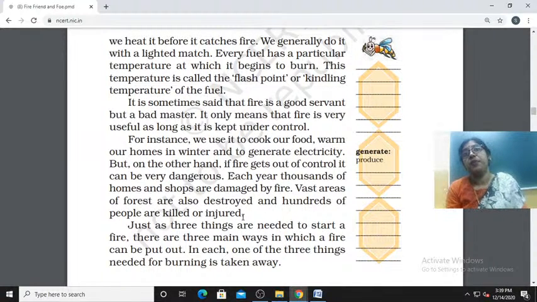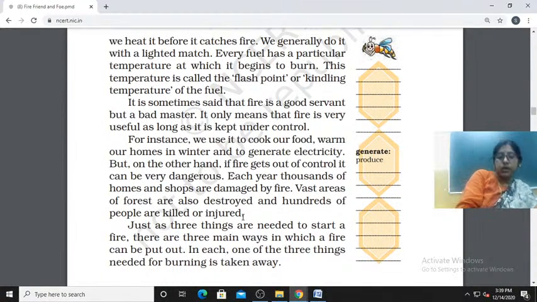So if anything happens in the marketplace, if it starts in one shop, it will spread to more than 100. Nobody can control it. People are dying, it is destroying like anything.